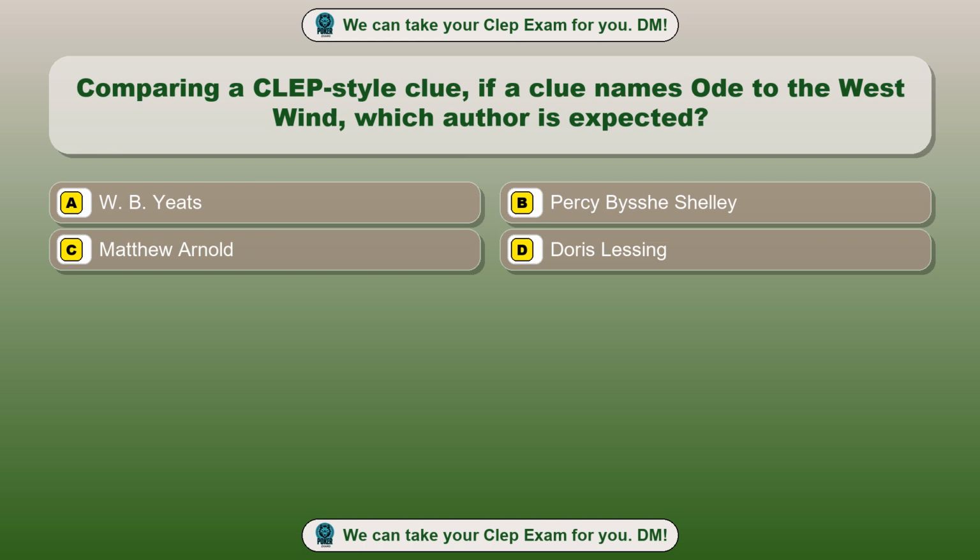Question 70. Comparing a CLEP-style clue. If a clue names Ode to the West Wind, which author is expected? Option A, W. B. Yeats. Option B, Percy Bysshe Shelley. Option C, Matthew Arnold. Option D, Doris Lessing. The correct answer is option B, Percy Bysshe Shelley.